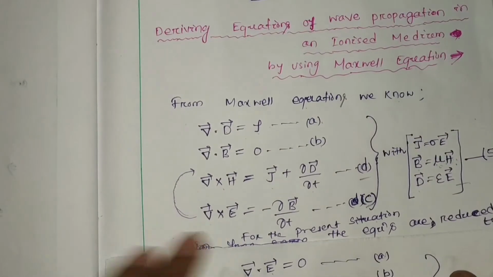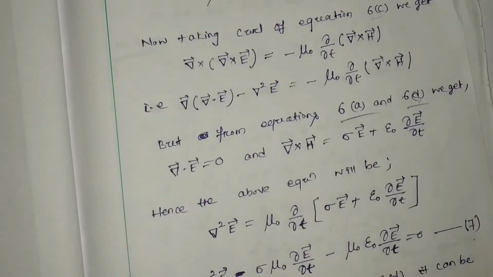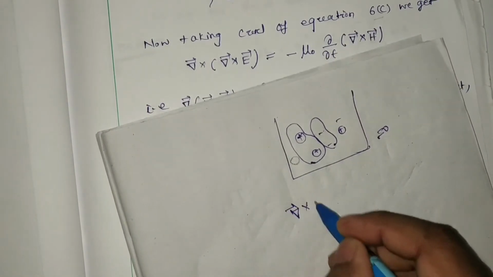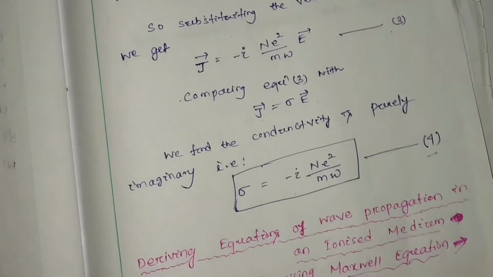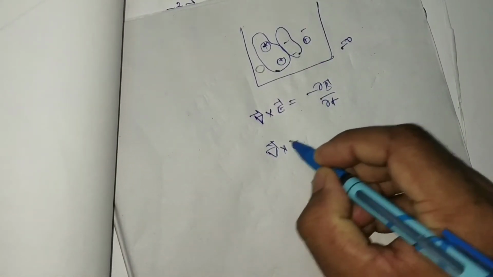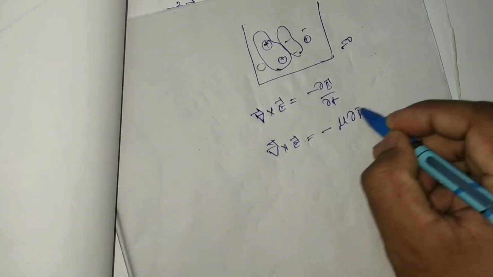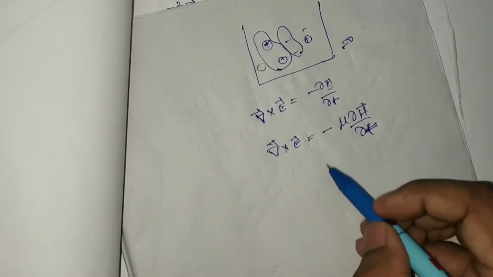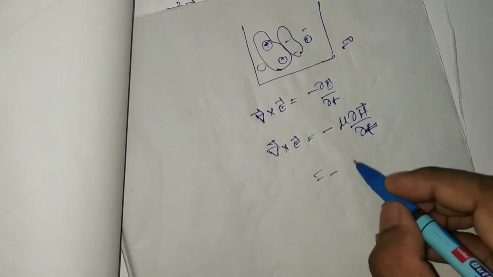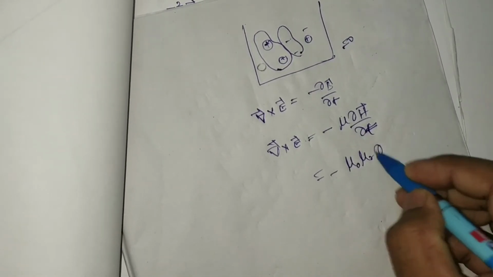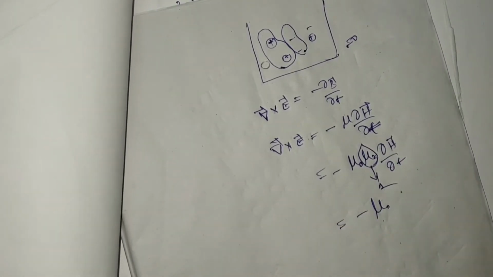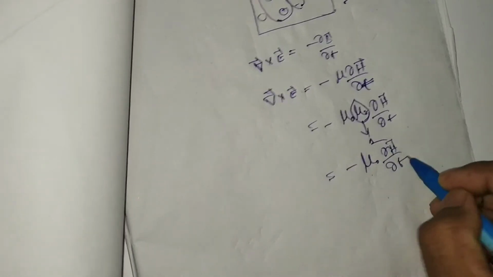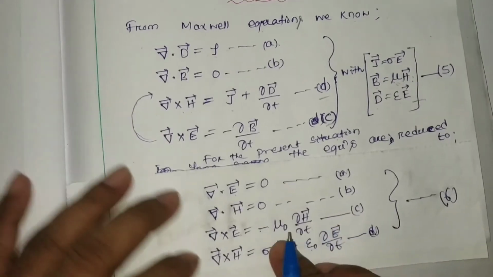So hence if we consider this equation, del cross E equal to minus del B by del T. So here we have to put B as mu H, then it will be del cross E equal to minus mu into del H by del T. But it will be mu 0. Why? Mu is nothing but mu 0 into mu r, and mu r is nothing but 1. So hence it will be mu 0 del H by del T. That is your equation number 6.